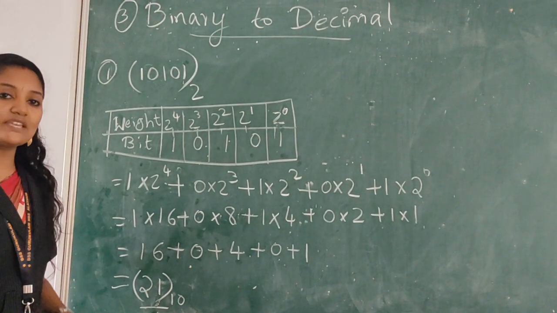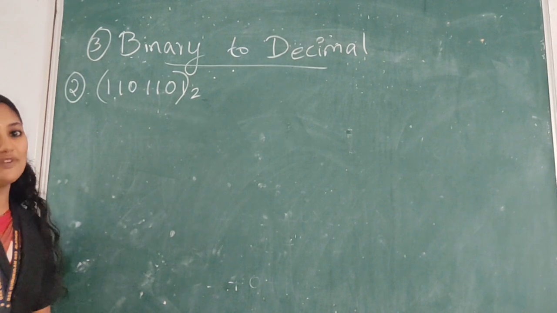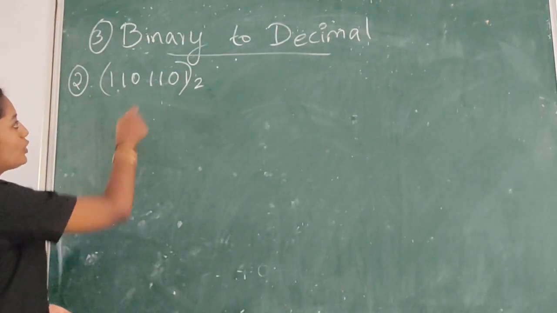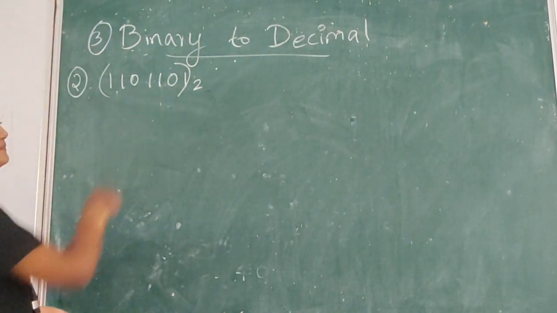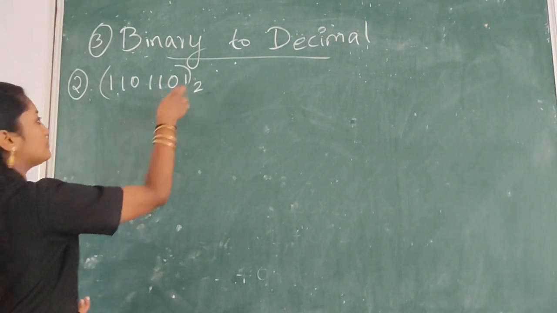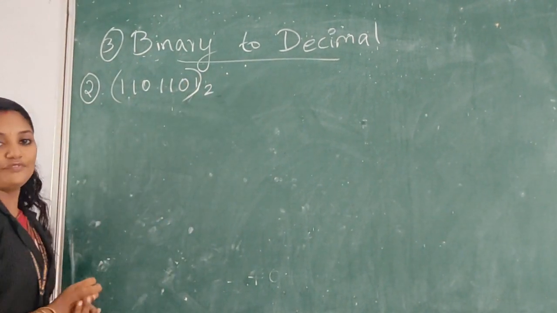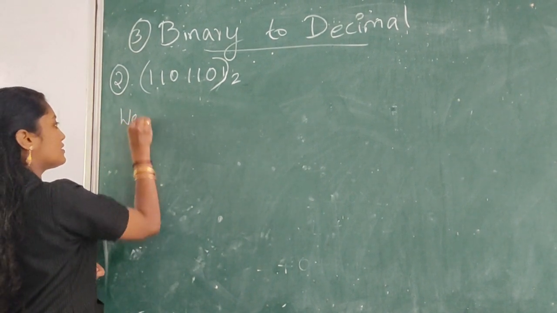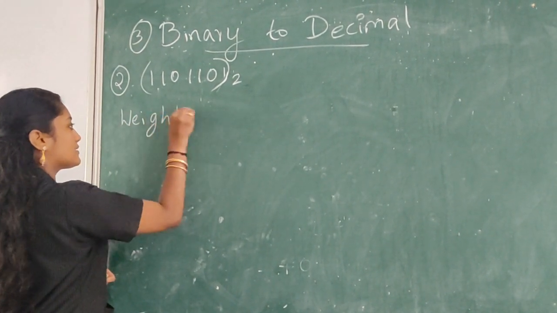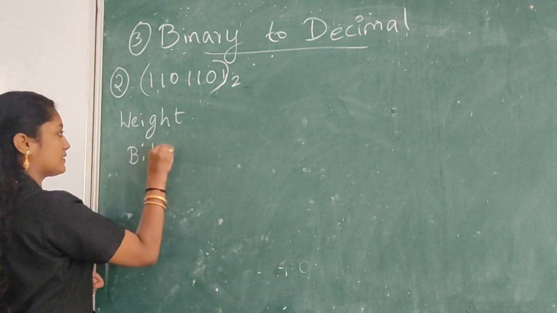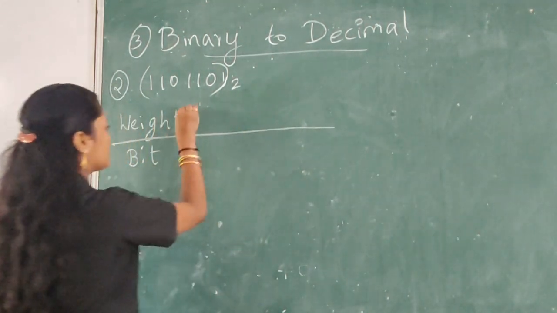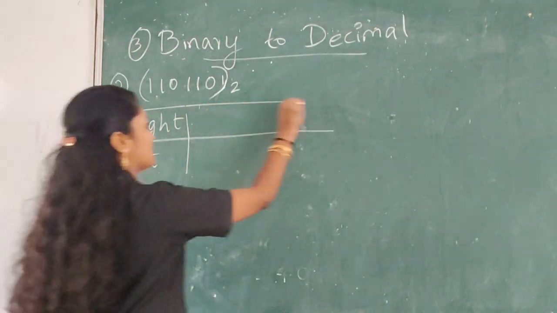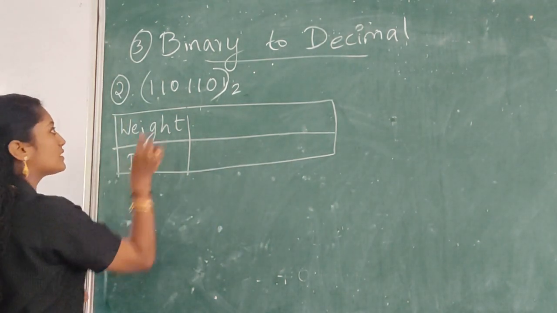Clear? So let's see one more example: 1101101. First step, make a table with weight and bit.